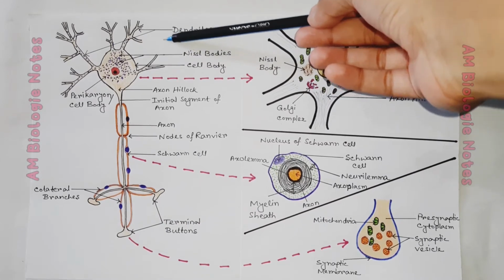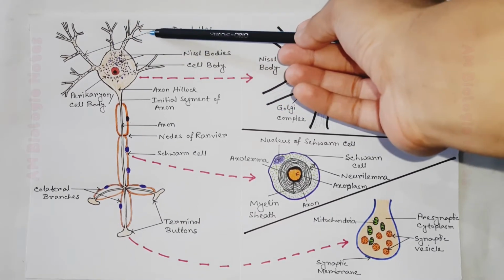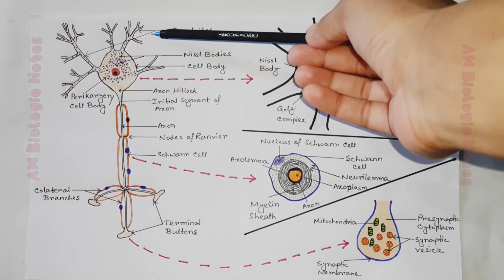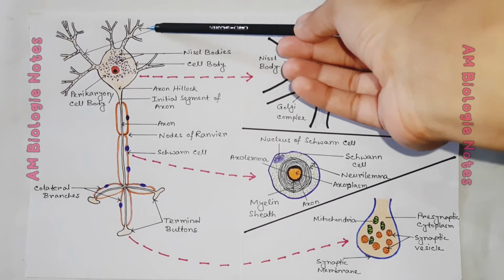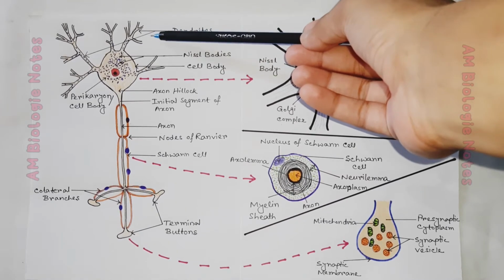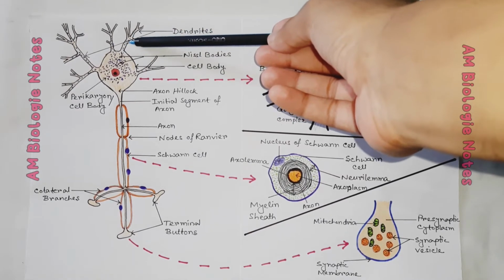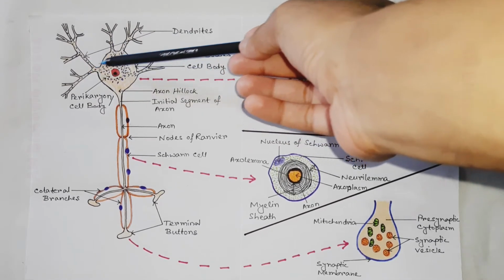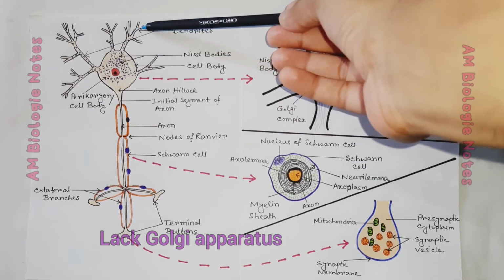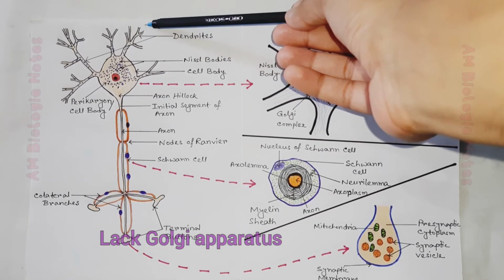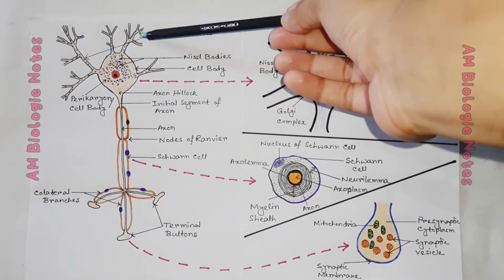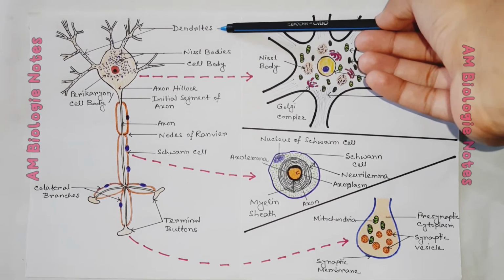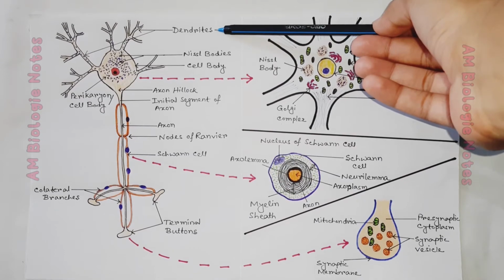The arborization of dendrites makes it possible for one neuron to receive and integrate a great number of axon terminals from other nerve cells. The composition of dendritic cytoplasm is similar to that of the perikaryon. However, dendrites lack Golgi complexes. Other organelles characteristic of the cell body, including ribosomes and rough endoplasmic reticulum, are found in the dendrites.